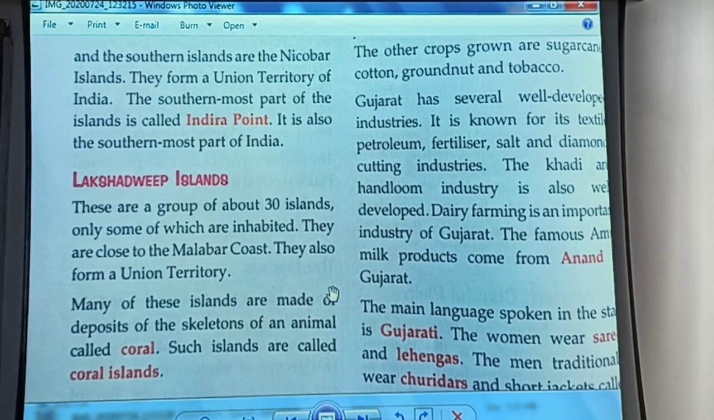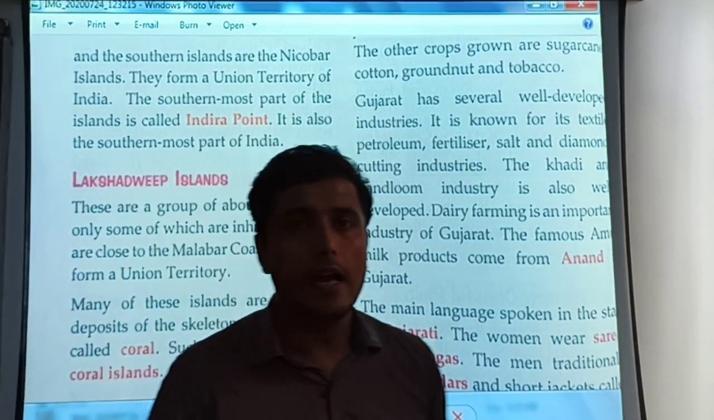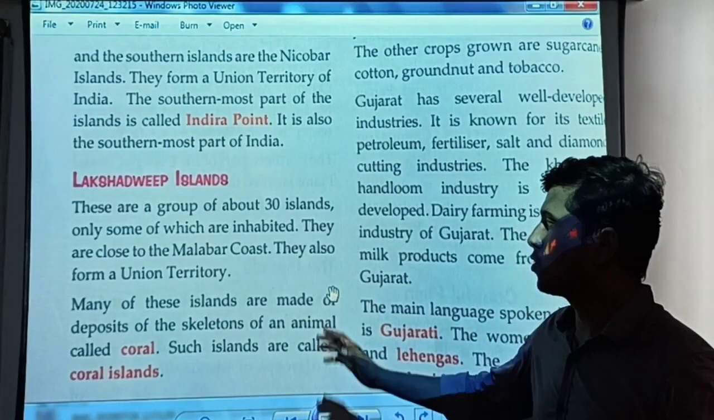The Lakshadweep Islands are a group of about 30 islands, only some of which are inhabited. They are close to the Malabar coast. These islands also form a union territory, and only some of them are inhabited, meaning only some of the islands have places to live.